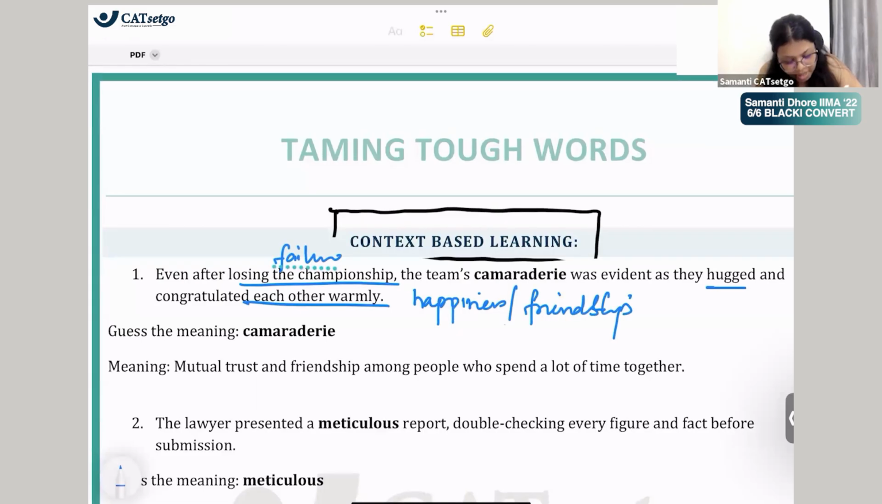Everybody is hugging and celebrating and congratulating each other. So what would camaraderie mean? Definitely it's some positive word, right? So what is the meaning according to the dictionary? It means mutual trust and friendship among people who spend a lot of time together.